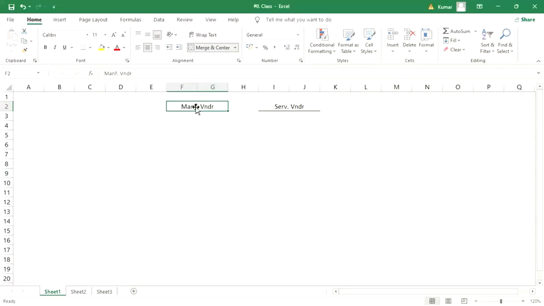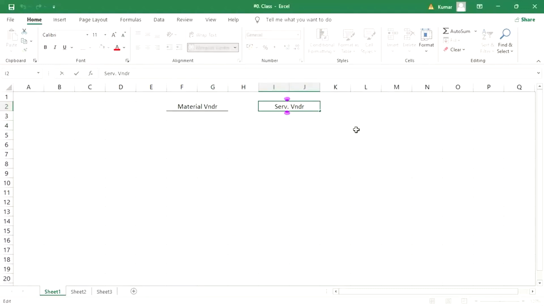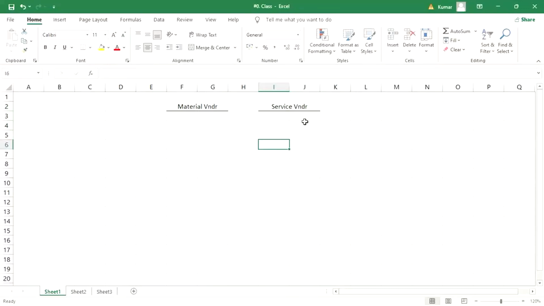So instead of manufacturing vendor, we can say material vendor and service vendor. Okay. So don't look at the spellings and all, guys.